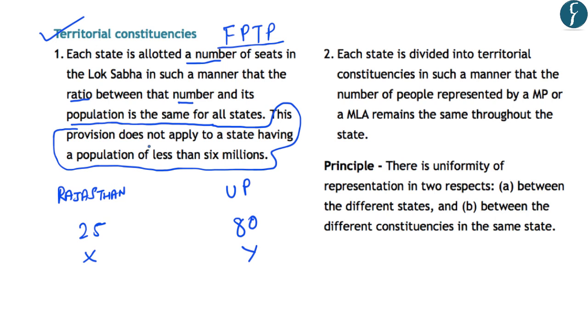Now let's take the example of Rajasthan and Uttar Pradesh in this context. And we all know that Rajasthan has been allocated 25 Lok Sabha seats. And the state of Uttar Pradesh has been allocated 80 Lok Sabha seats.